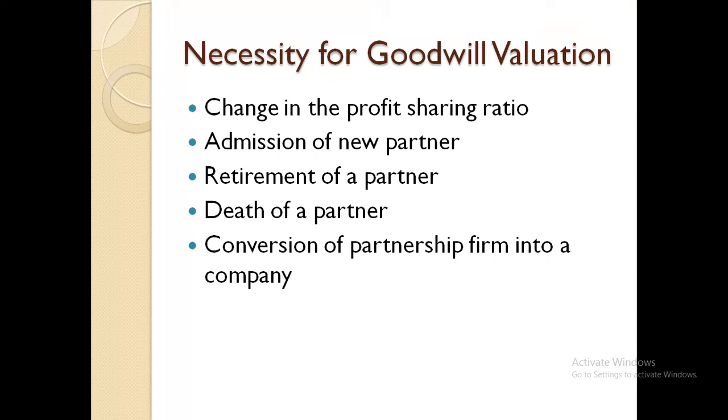The above 4 points we are already familiar with because we learned these 4 points in the last chapter, chapter number 4, reconstruction of partnership. We all know what the admission of a partner is, what the retirement of a partner is, what the death of a partner is, and what the change in profit sharing ratio is. But the new point is conversion of partnership firm into a company. It means when any partnership firm wants to convert their partnership into a company, at that time the valuation of goodwill is important or required.